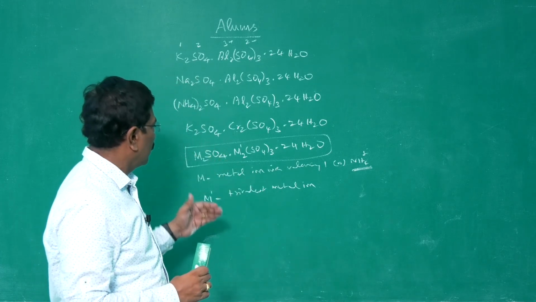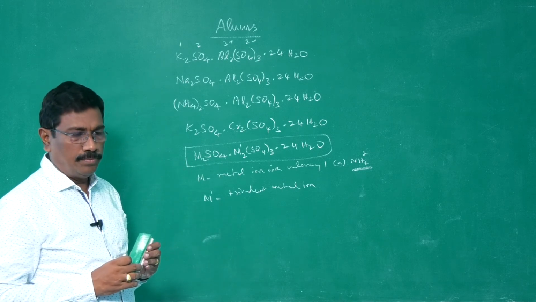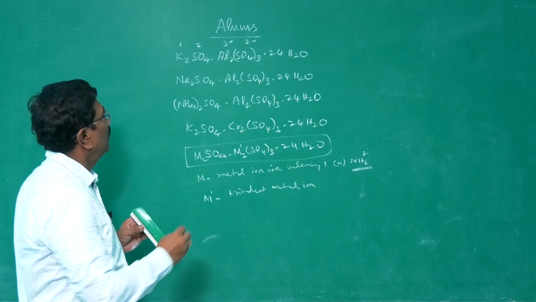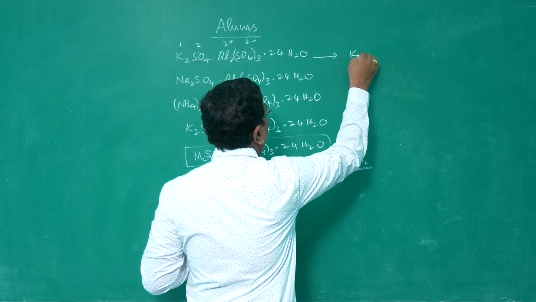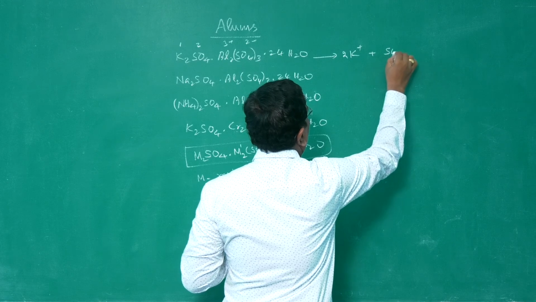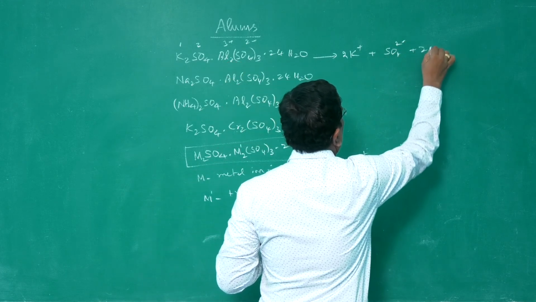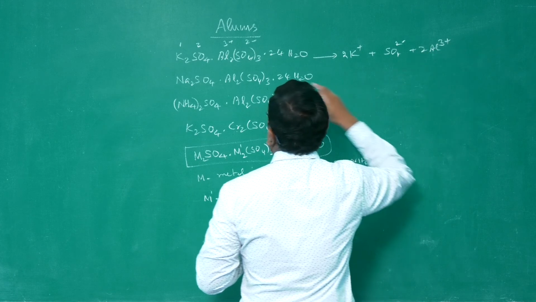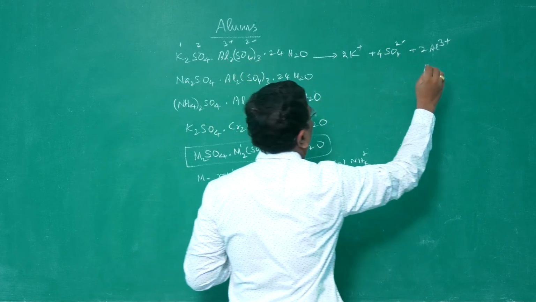These alums are soluble in water, more soluble in hot water. When they get dissolved, they give their ions in solution. You will be getting 2 potassium ions, sulfate ion, 2 aluminum ions, Al3 plus, and then again 3 sulfate ions, totally 4 sulfate ions, and then water.